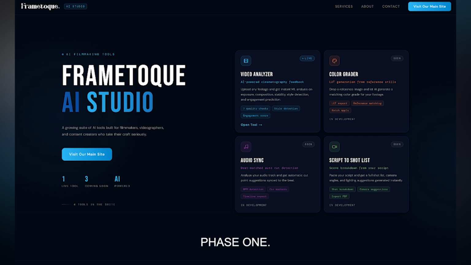But this is just phase 1. Phase 2: Premiere Pro and DaVinci Resolve plugins. FrameTalk AI is living directly inside the tools professional editors already use. No uploading, no switching tabs. Shot feedback appears right in your timeline as you edit.